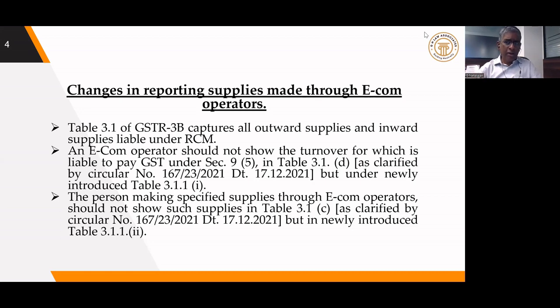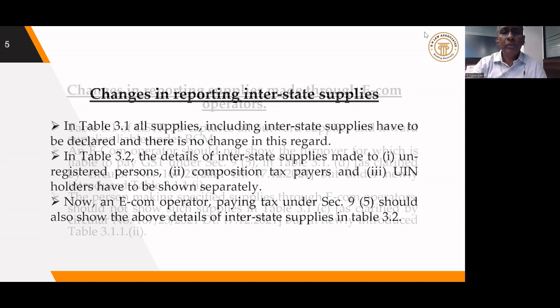So this table is relevant only for the cases which are notified under section 9.5. The particular turnover on which the e-com operator is paying the tax, the e-com operator has to show in 3.1.1 class 1, and the supplier has to show the turnover in 3.1.1 class 2. So this is one amendment relating to the e-com operator.